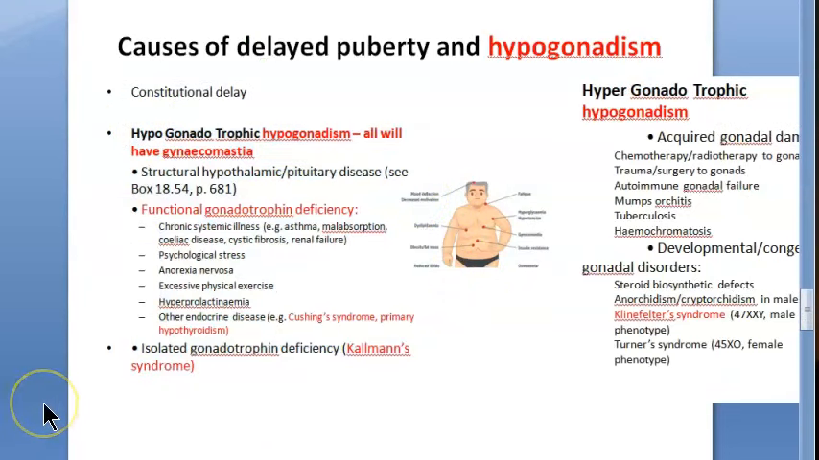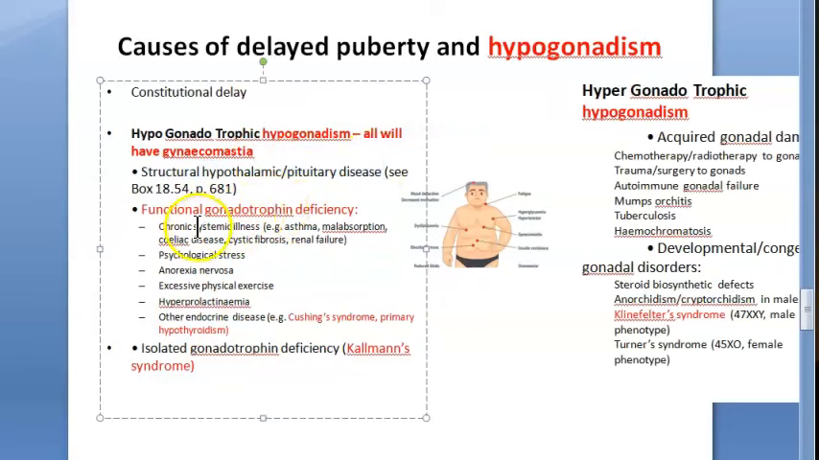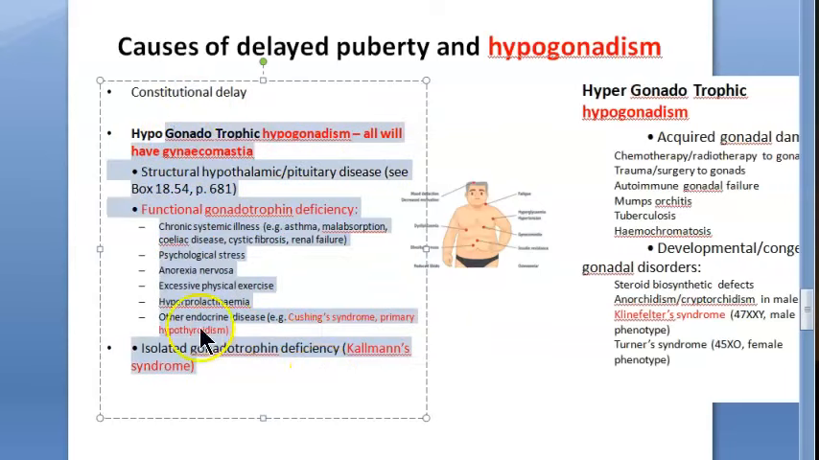So write Cushing syndrome, hypothyroidism, Kallmann syndrome, pituitary causes, hypothalamic causes, illness, all that you write in the causes of gynecomastia, okay?